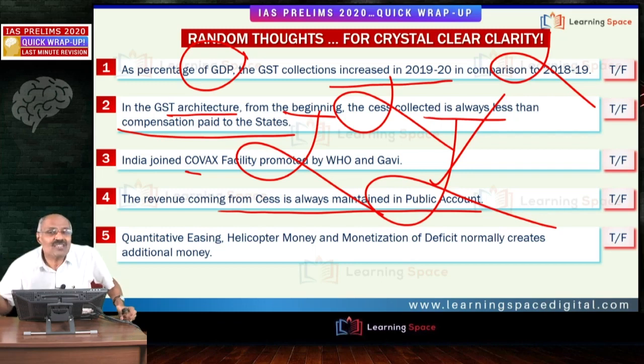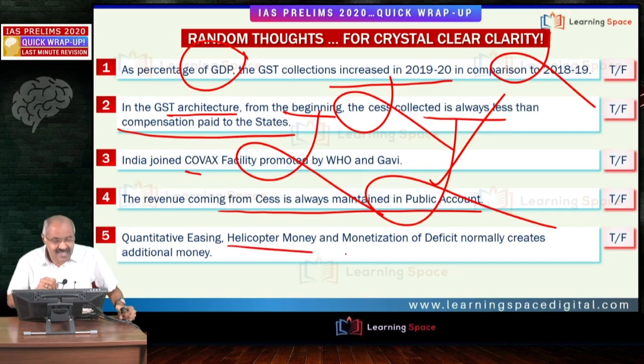That cannot be spent for any other purpose, but it first goes to Consolidated Fund of India and then it comes to that particular expenditure, right? It cannot be spent for other purpose. Second is a surcharge. That can be spent for any other purpose.